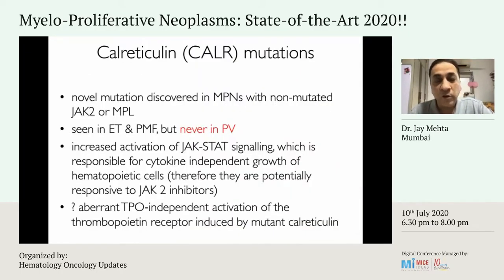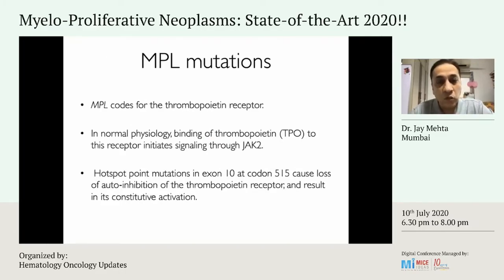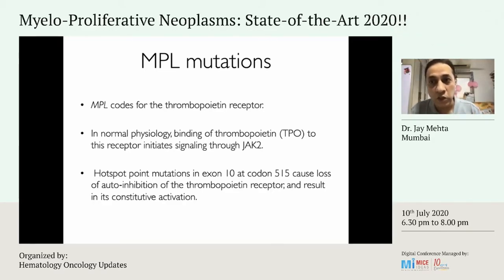As far as CALR mutation goes, remember that it's never seen in polycythemia vera. And just like the JAK does, it actually stimulates the JAK-STAT signaling pathway either through cytokine-independent growth of hematopoietic cells or through a TPO-independent activation of the thrombopoietin receptor, and this leads to proliferation. MPL mutations code for the thrombopoietin receptor. In normal physiology, binding of the TPO, that's thrombopoietin, to its receptor initiates signaling to JAK2. When you have mutations in MPL, which encodes the TPO receptor, there is loss of autoinhibition of the receptor, and therefore it's just constantly switched on.